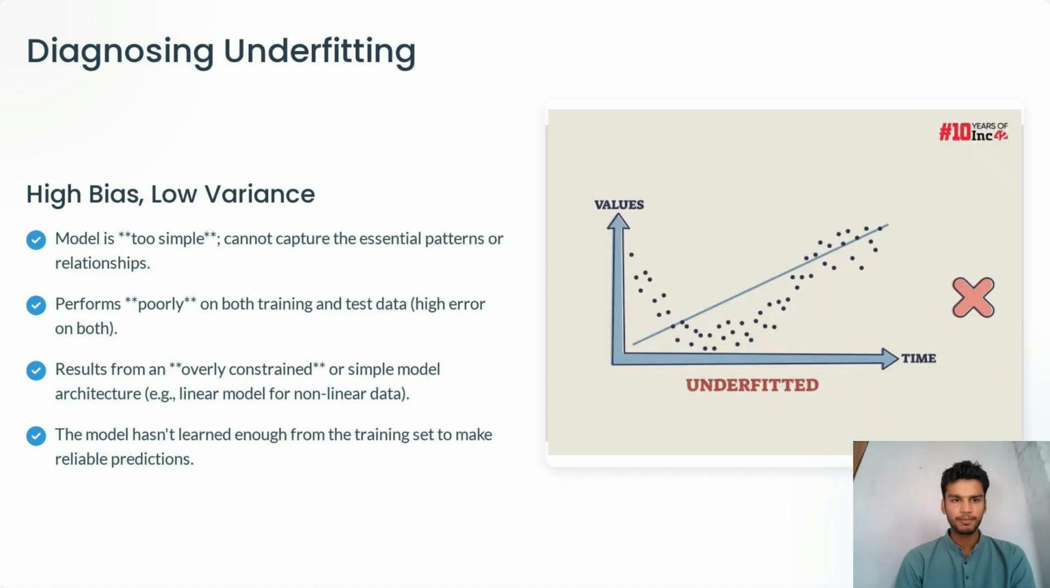Diagnosing underfitting. High bias, low variance. The model is too simple and cannot capture the essential patterns or relationships. It performs poorly on both training and test data, with high error on both. This results from an overly constrained or simple model architecture, that is, a linear model for non-linear data. The model hasn't learned enough from the training set to make reliable predictions.